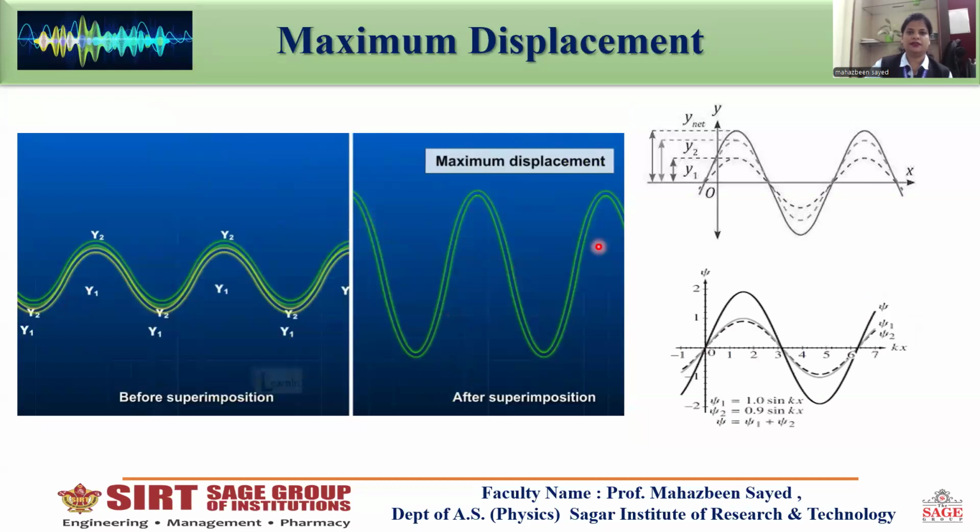If the amplitude of the first wave is 1.0 and the other wave also has amplitude 1.0, then when the two waves overlap, crest on crest or trough on trough, the amplitudes are added and we get the resultant wave. In this situation, the displacement of the resultant wave is maximum.